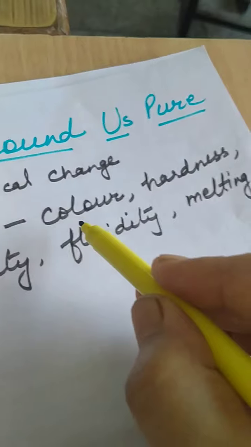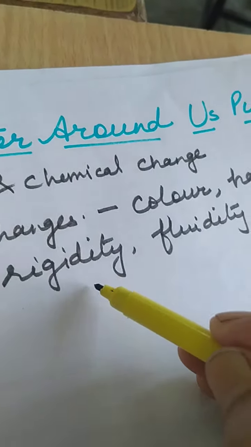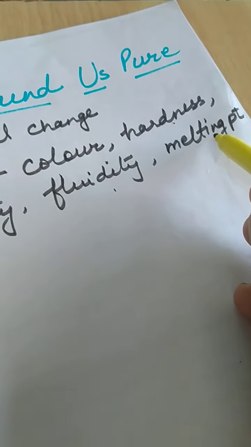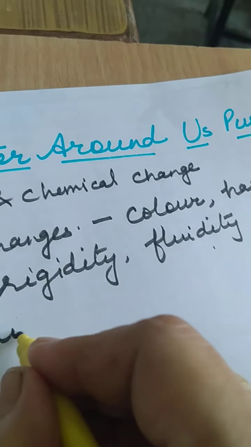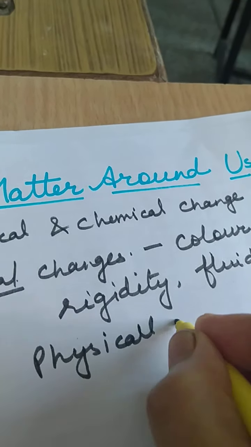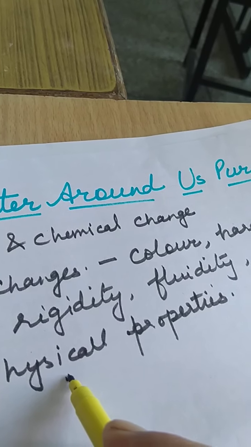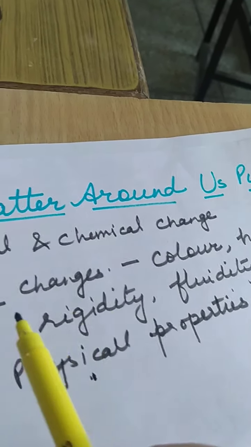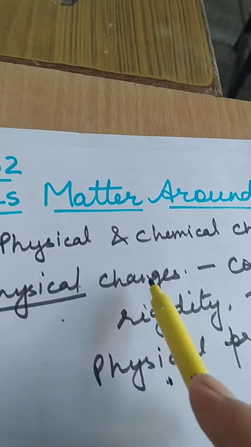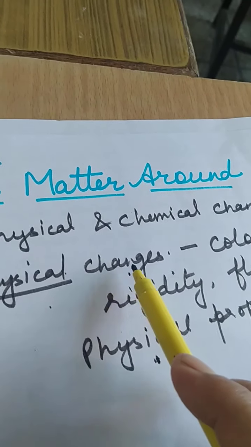So all these, color, hardness, rigidity, fluidity, melting point, are physical properties. So if there is a change in physical property, that change is known as physical change, right?